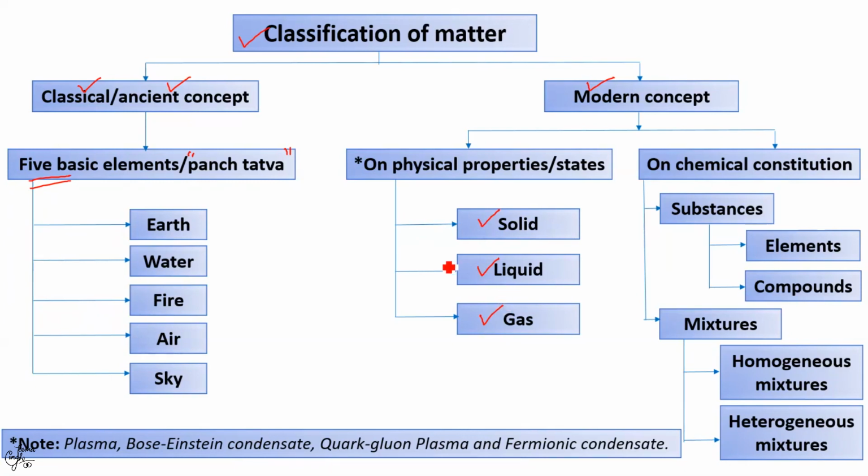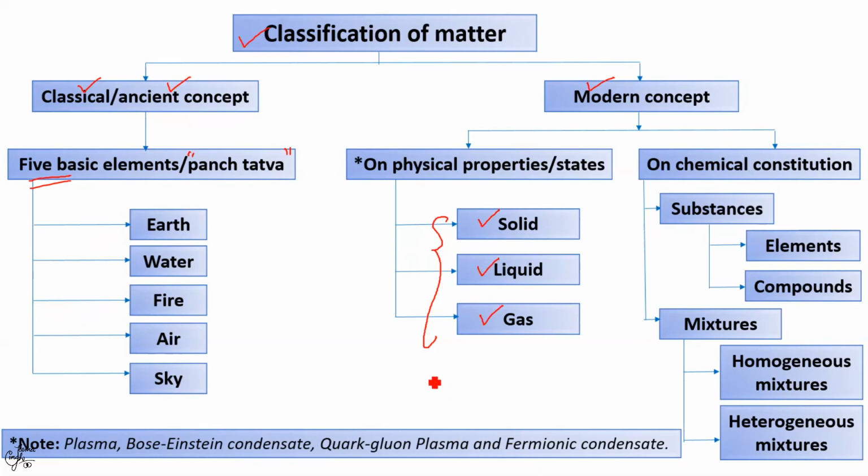Dear students, note that with time, more states of matter have evolved. For instance, plasma, Bose-Einstein condensate, quark-gluon plasma, and Fermionic condensate. For your class level, you do not have to know these in detail. The remaining ones, which are mentioned in the note, I'll explain in a separate video only to enhance your knowledge.